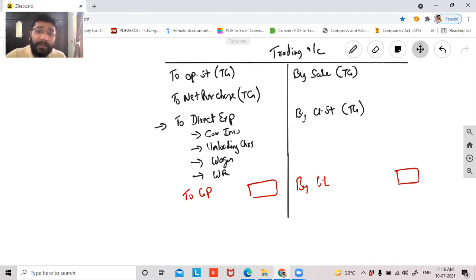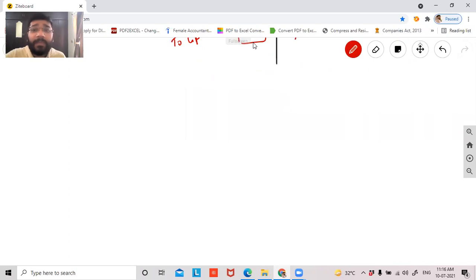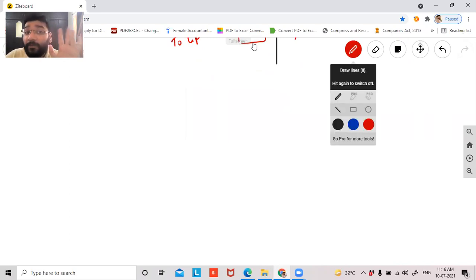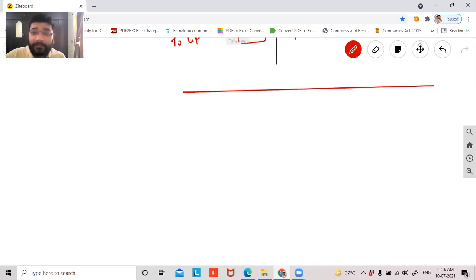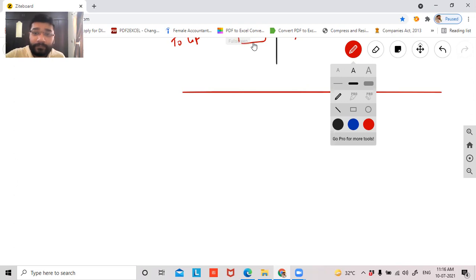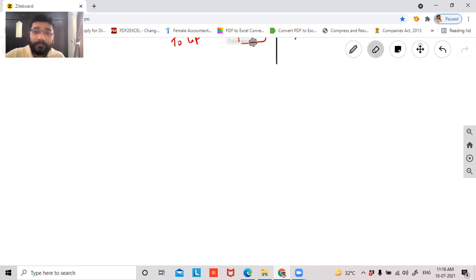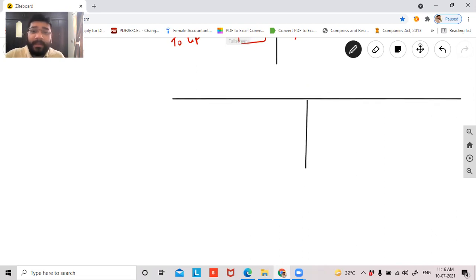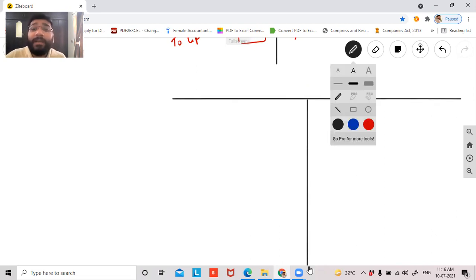Then guys, we prepare the P&L account. I'm doing the P&L account for the non-manufacturing entities, that is those who are in the business of trading and service. What will happen here, guys? In my P&L account, what do I record? Sir, we record indirect expenses. All the indirect expenses are recorded here.